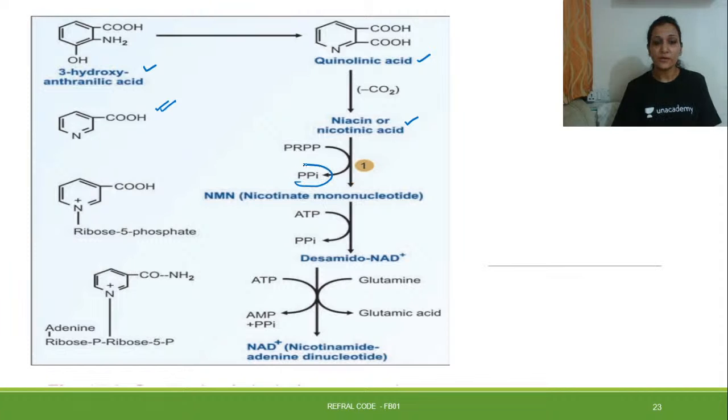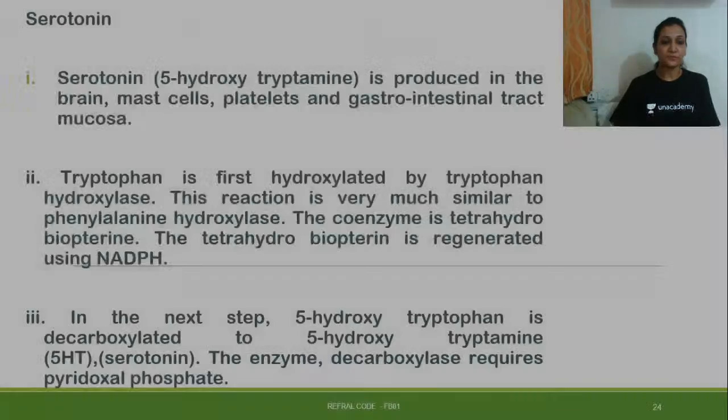See, one molecule of pyrophosphate is released over here, and then this process is again energy dependent, and it leads to the formation of amido NAD, which will further, with the help of an energy dependent reaction, get converted into NAD positive, right? So this is how your NAD positive is formed with the help of tryptophan metabolism.